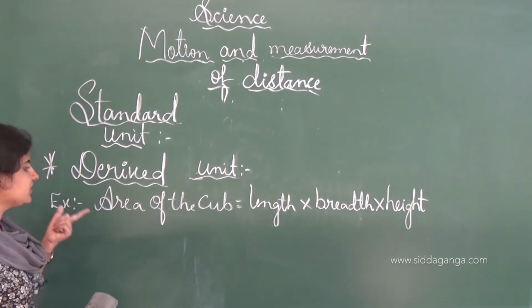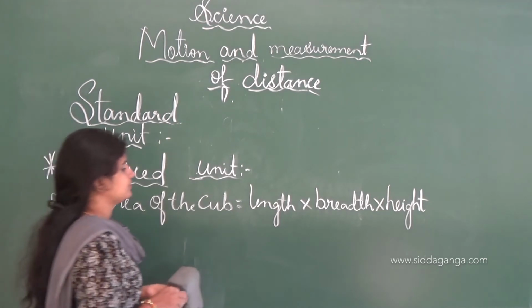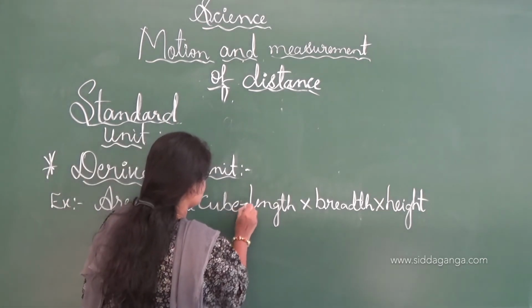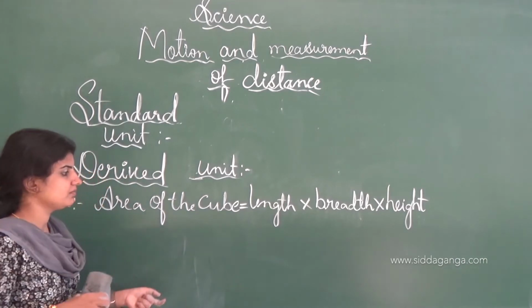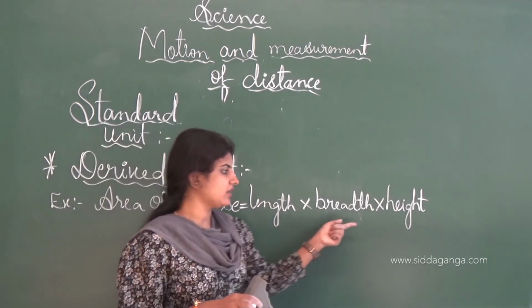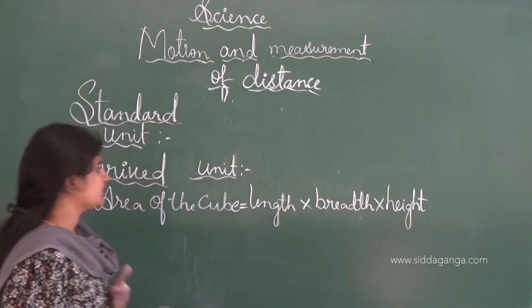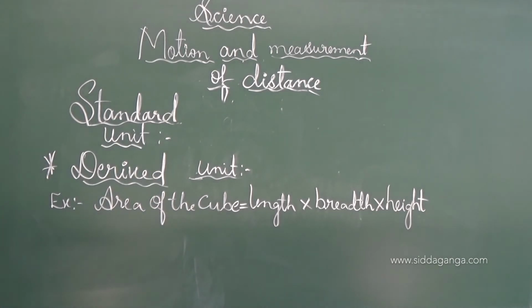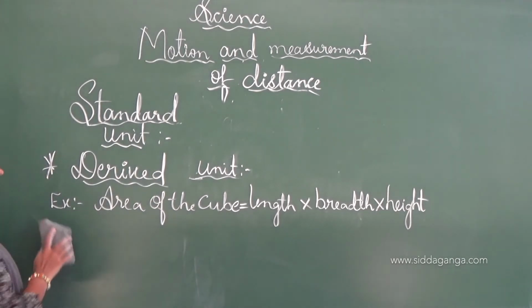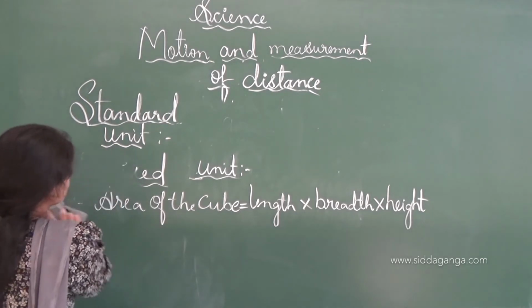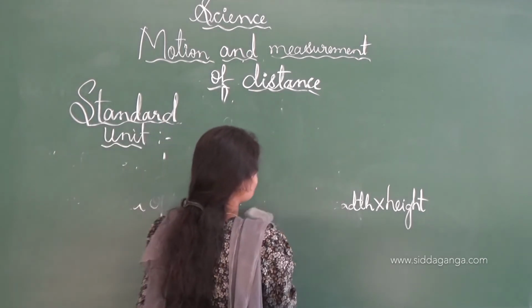So, in the derived unit, the area of the cube is measured by measuring the length, breadth, as well as the height we have to measure, and this is the second standard unit, that is the derived unit. And next we shall move on to another point.